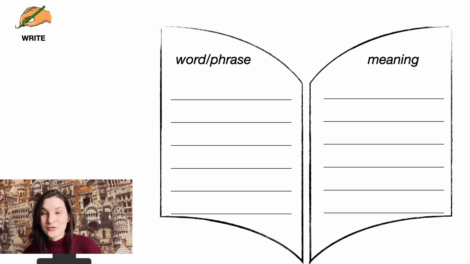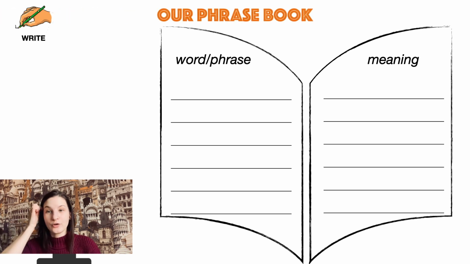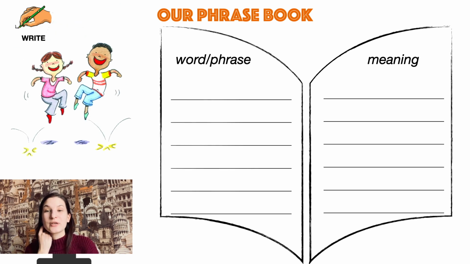Okay, it's time to discuss some keywords from our text today, and it's time to work with our phrasebook. You can use the same phrasebook from the last time, or you can draw a new one as you wish. Word or phrase number 1. Look at this picture. What is the girl doing?